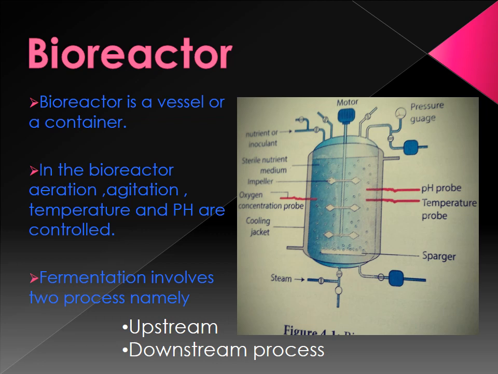The top of the picture is a motor. Then the stream inlet is also involved. After that there is a cooling jacket. Then the oxygen gas supply is given. After that there is the pH probe, then the temperature probe. These are all the parts of the bioreactor.